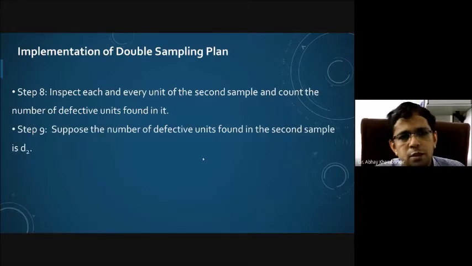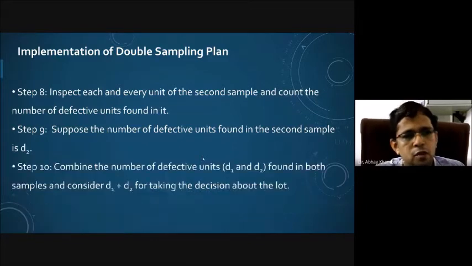Suppose the number of defective units found in the second sample is D2. So in the first sample, we have the number of defective units as D1, and in the second sample, the number of defective units found is D2. We will combine these two numbers, D1 and D2, and consider D1 plus D2 for taking the decision about the lot. Decision means either accepting the lot, rejecting it, or sending that particular lot for rectification.